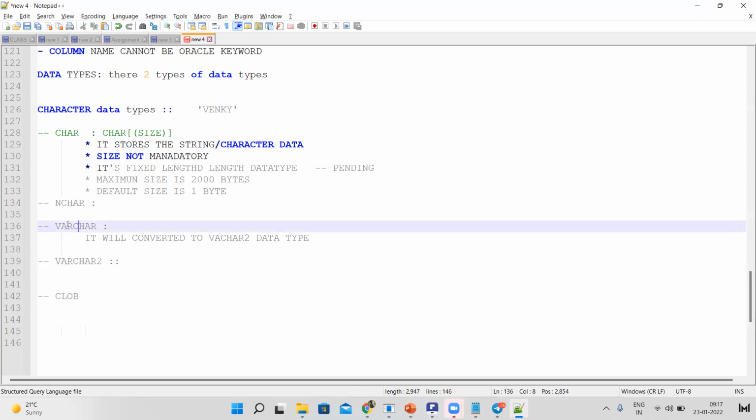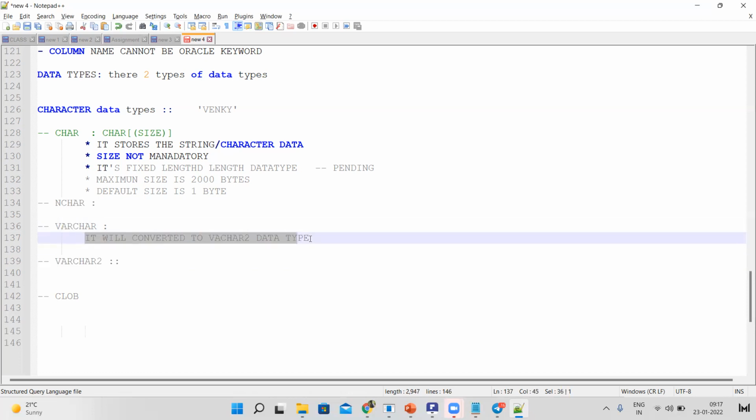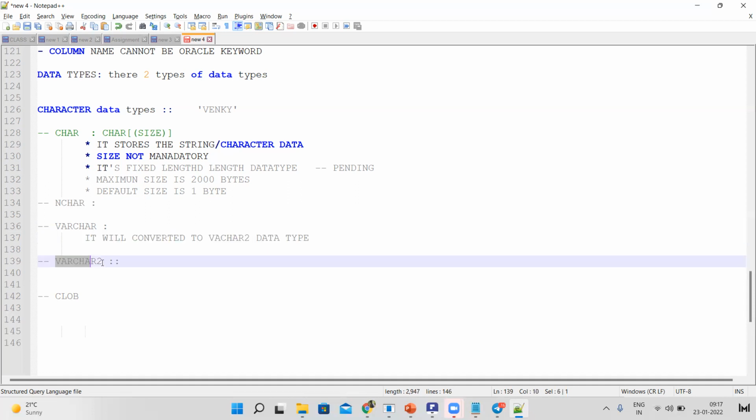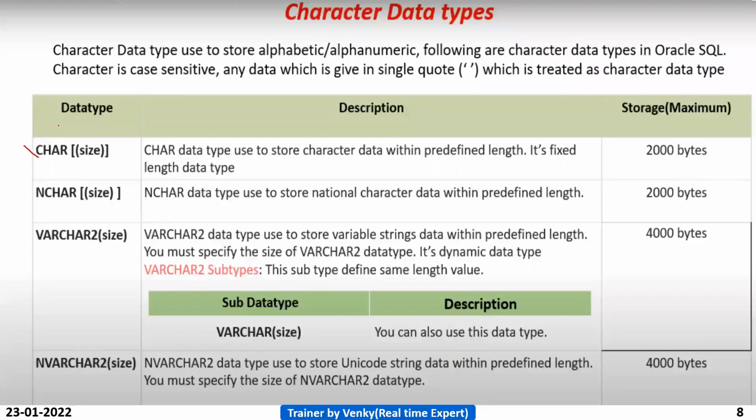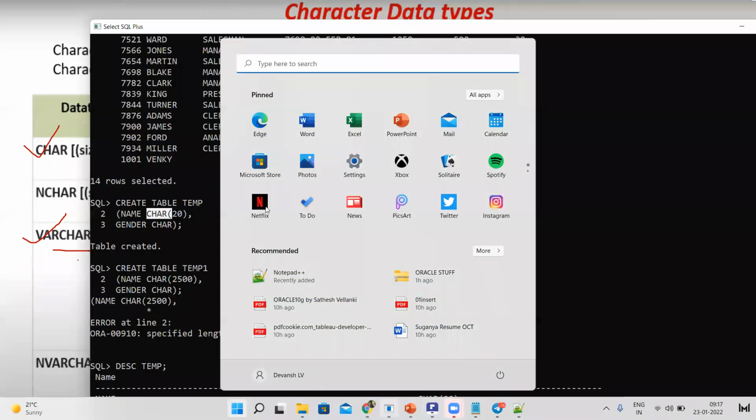So if you declare varchar, it will convert it to the varchar2 data type. What is the varchar2 type? This is very, very important. You need to know this one. Mostly we use this one only in real time. Where we need to use char and where to use varchar2, I will tell you. The varchar2 data type is used to store string or character data within a predefined length.